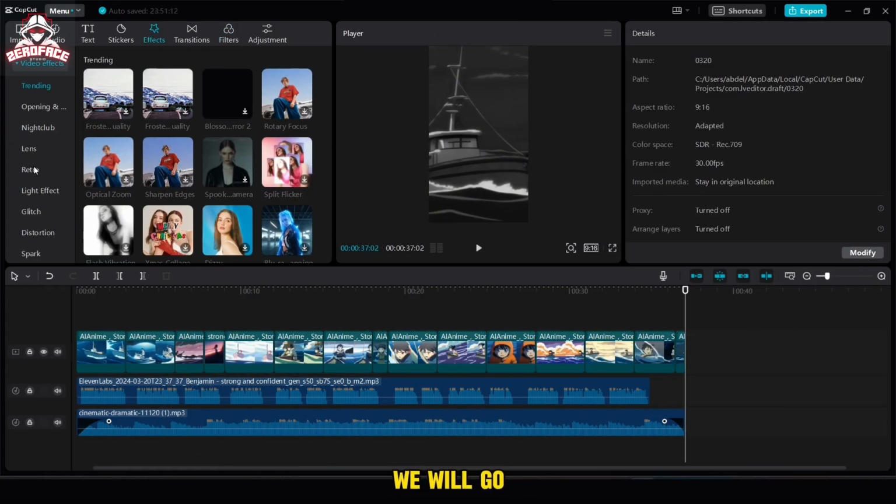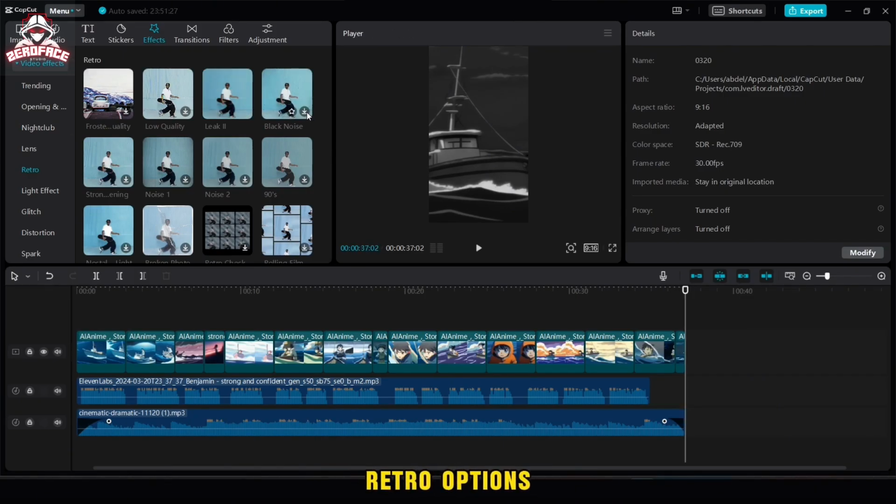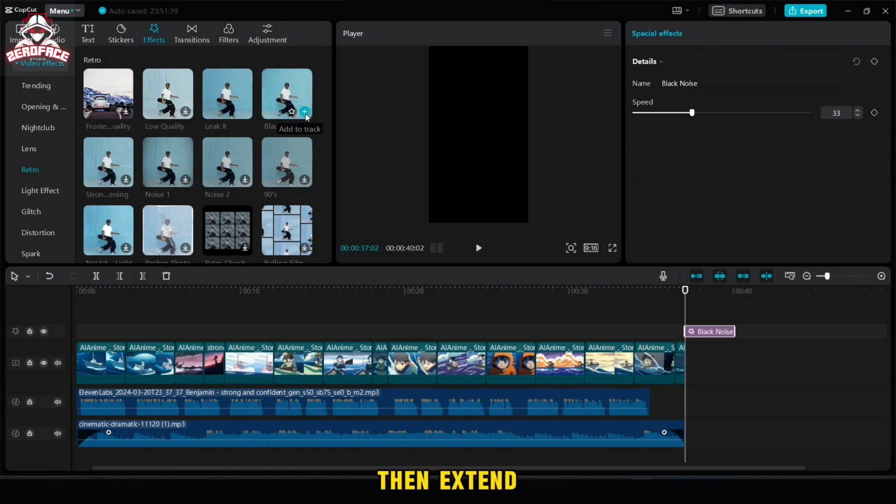Now, we will add an effect. We will go to effects and then choose retro options. Then we choose black noise, add it, and then extend it to all videos in this way.